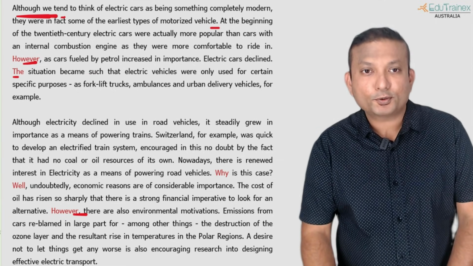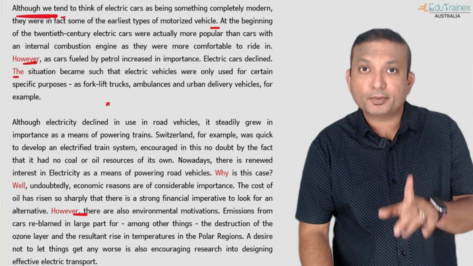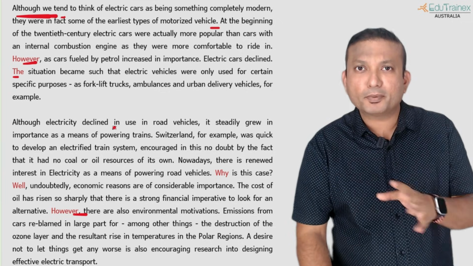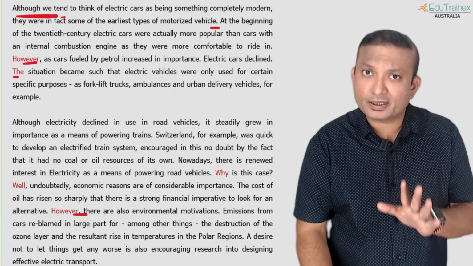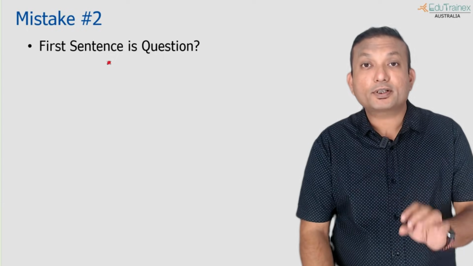So now let's move on to the next type of mistake. This is also something you need to avoid. First of all, mistake number one, you understood properly: don't try to jumble the order of sentences. Stick to the basics. Okay. Start with independent sentences.